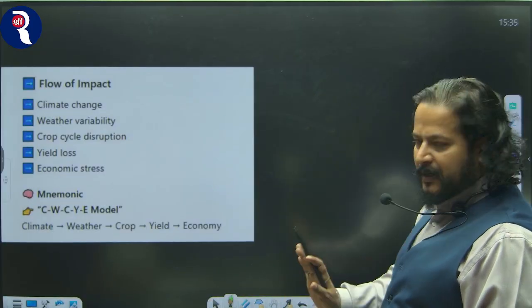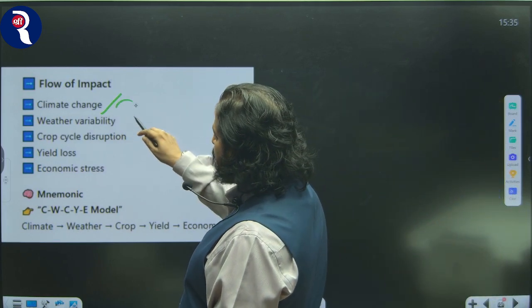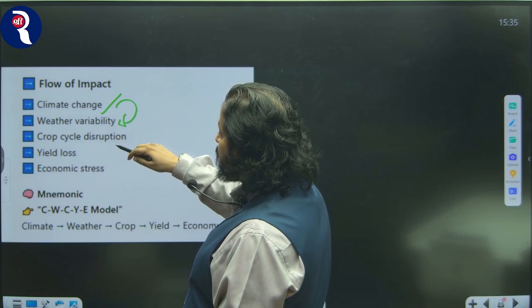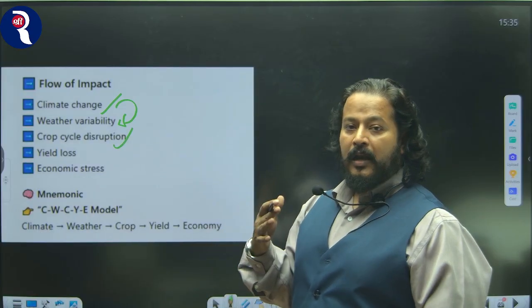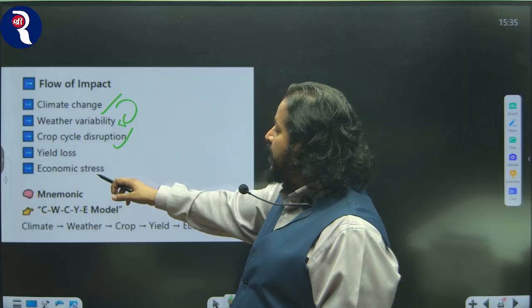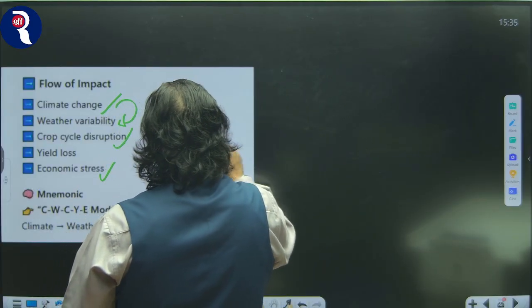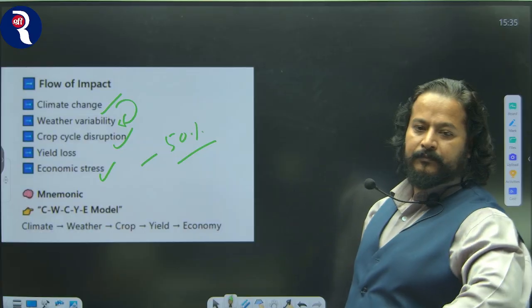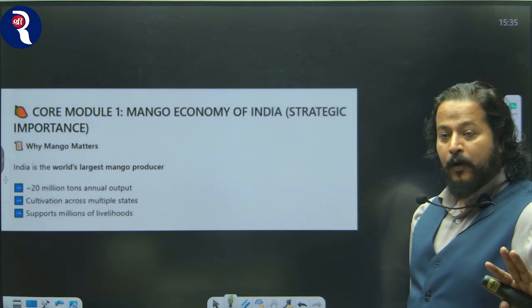Now what is happening in this article? There is a climate change because of which there is a weather variability, because of which the entire crop cycle is getting disrupted, leading to less amount of crops and leading to economic stress, especially when you have 50% population involved in the agriculture sector. Now the core mango economy of India. Understand the mango economy.